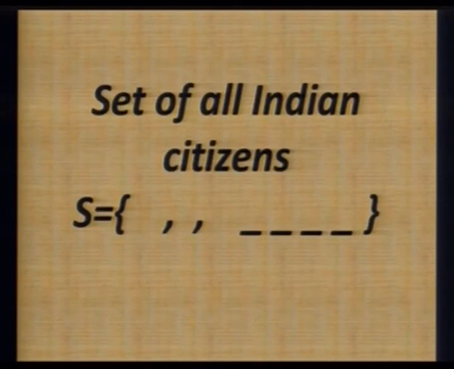Here we have represented this set with two blank curly brackets, and if we want to write down this set, we have to write down the names of all the persons who are citizens of India, and we can imagine that it is not a feasible idea to write down a set in this particular form.